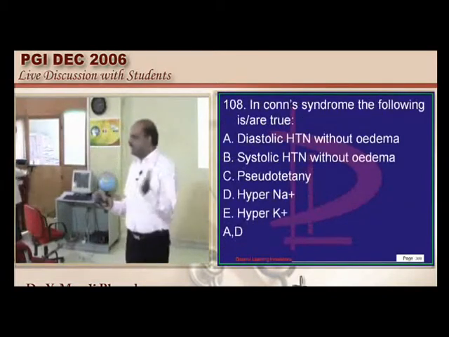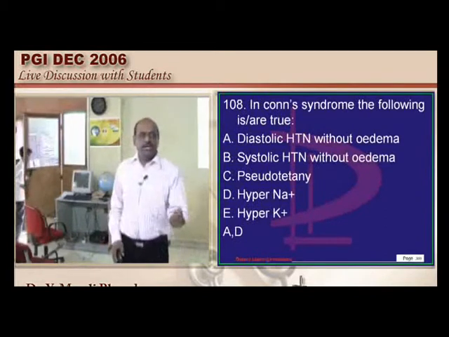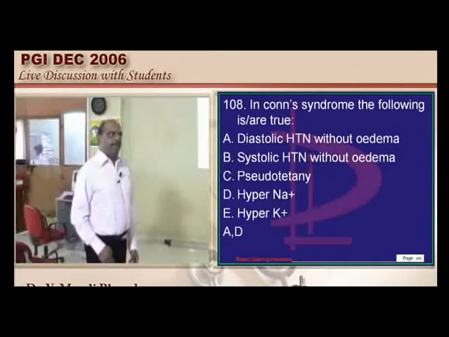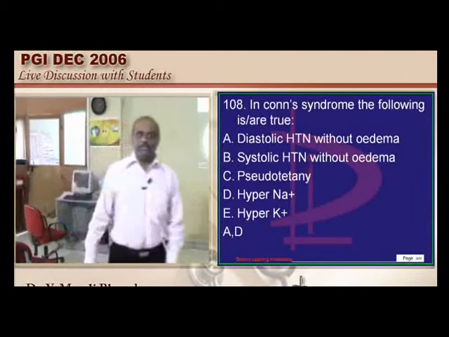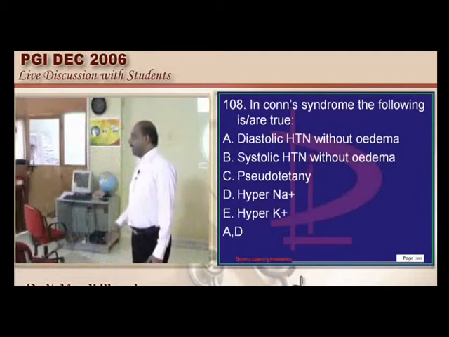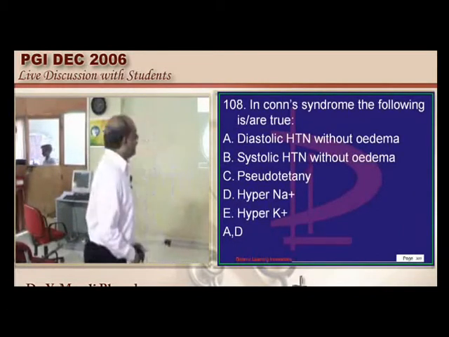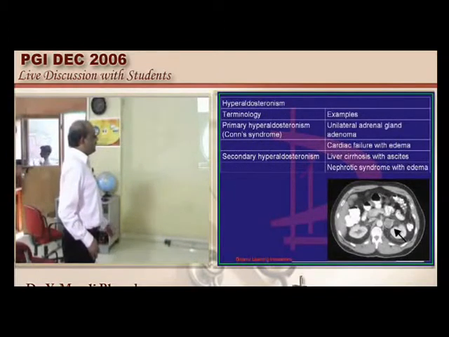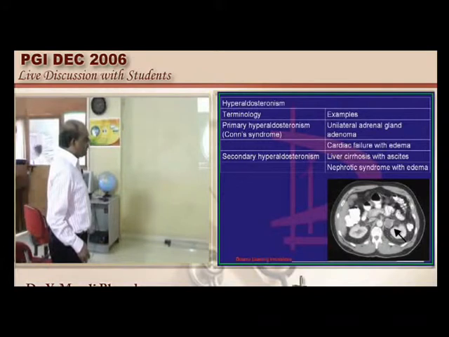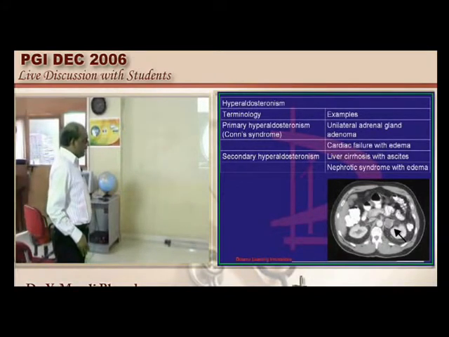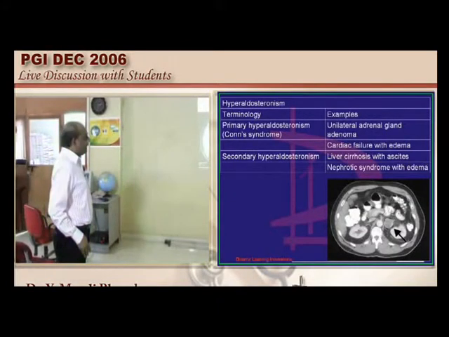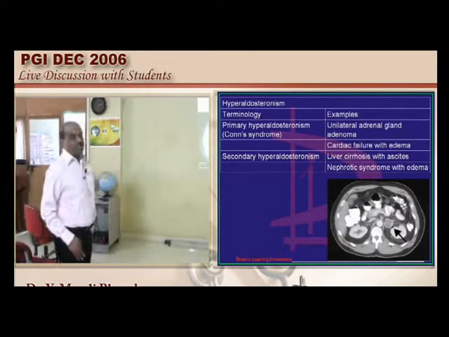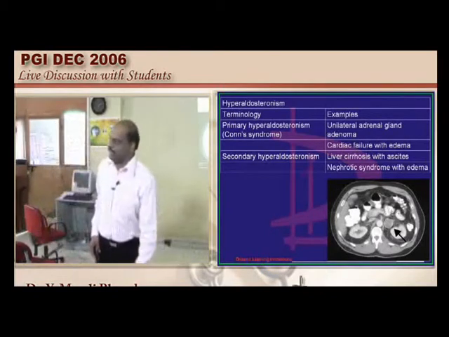Conn syndrome. So these are all traditional topics which you have to master in no time. Any number of questions we solve. Basically excess aldosteronism can be primary or it can be secondary. Primary means you can see, doctor, these are the two kidneys. Now this is the adrenal adenoma which is located in the suprarenal gland of the other kidney. So typically unilateral adrenal gland adenoma like this is the one which is responsible for the primary hyperaldosteronism.